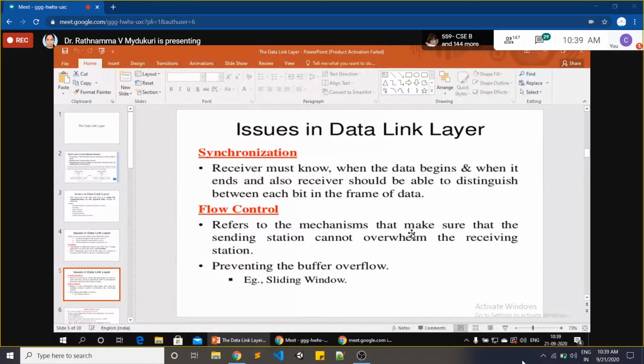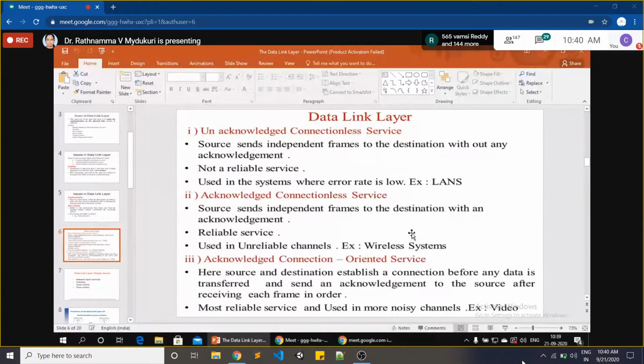You may have heard about buffer. Buffer means nothing but a temporary storage area. It is also a type of memory, but for temporary storage we use this buffer. So we'll discuss this in the next.